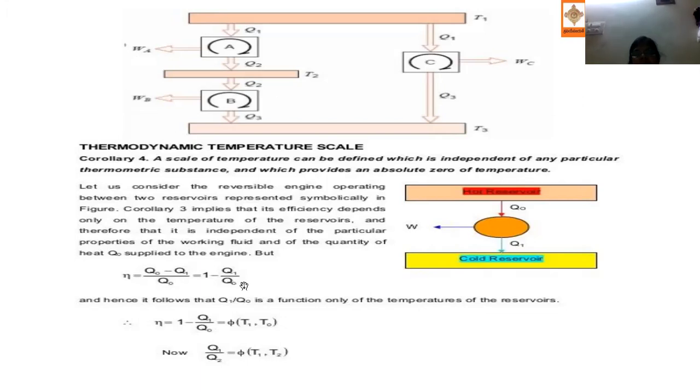There is the meaning of the thermodynamic scale. Q1 by Q2 is a function of temperature.